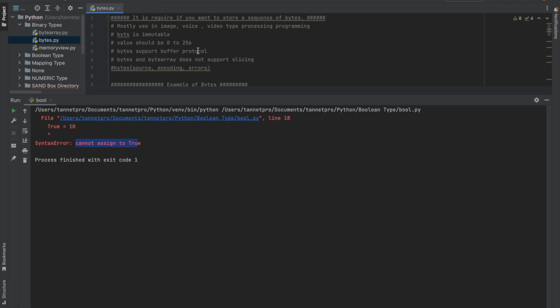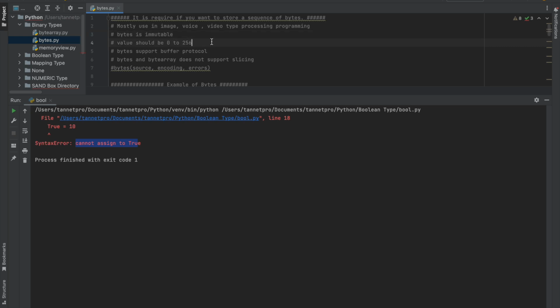So let me tell you something about bytes. It is required if you want to store a sequence of bytes. Mostly bytes are used to process image, voice, and video type of data in programming. And bytes are immutable, as I told you.